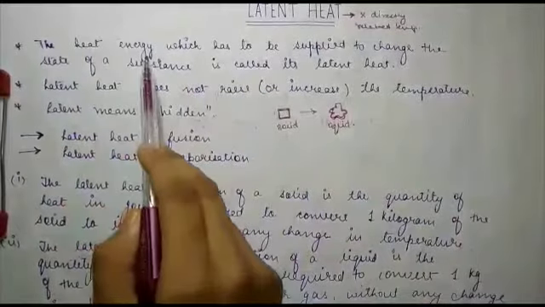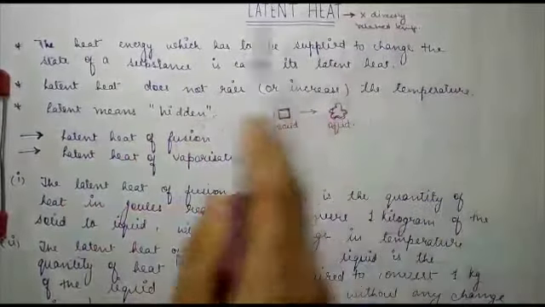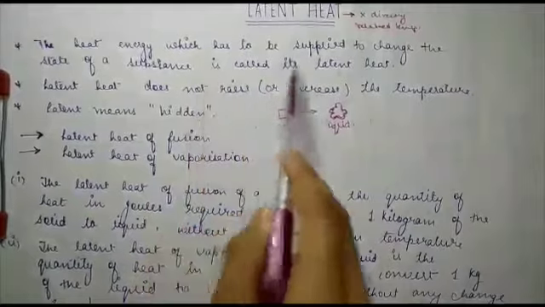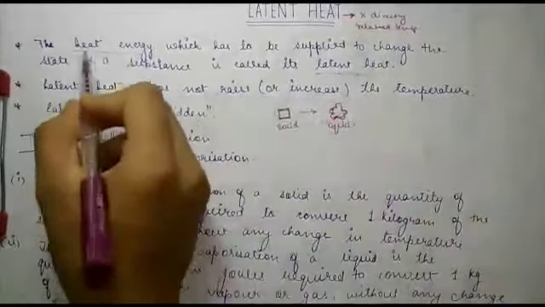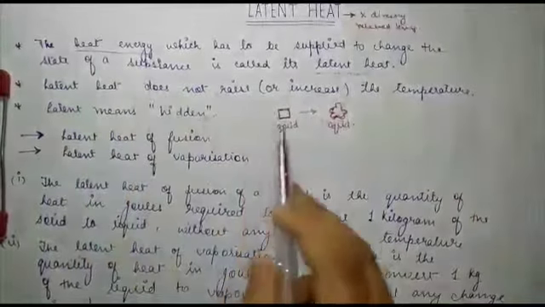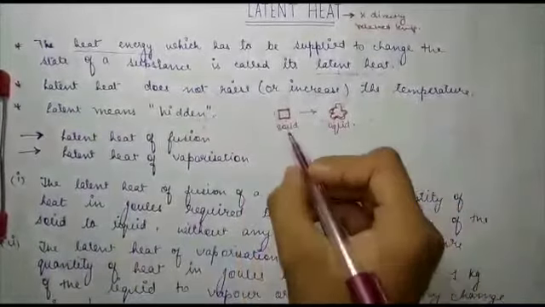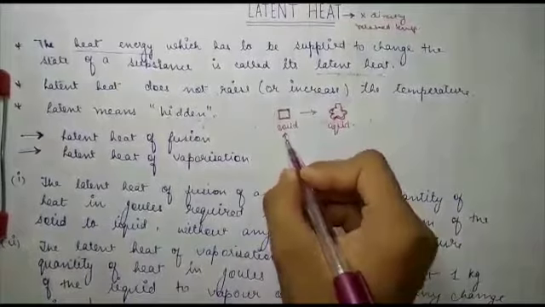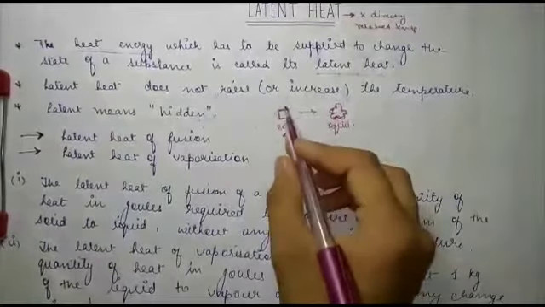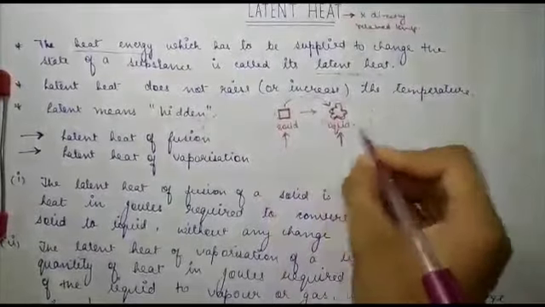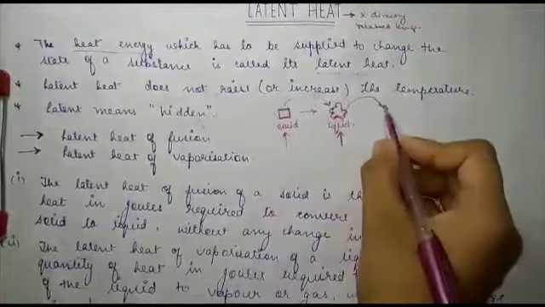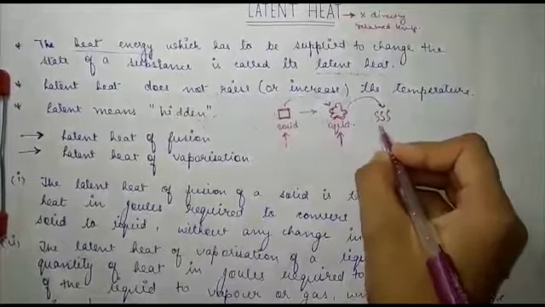The heat energy which has to be supplied to change the state of a substance is called its latent heat. Here I have written heat energy, not temperature. When you apply some kind of energy to a solid, it will get converted to liquid form. Again, when you apply some energy to this liquid, it is going to convert to its gaseous form.